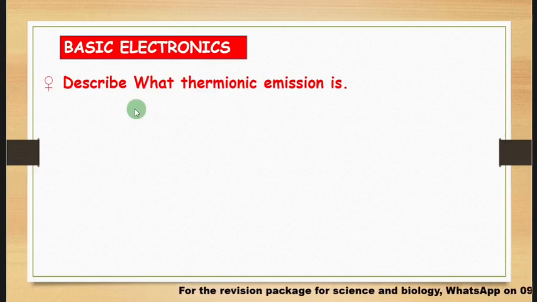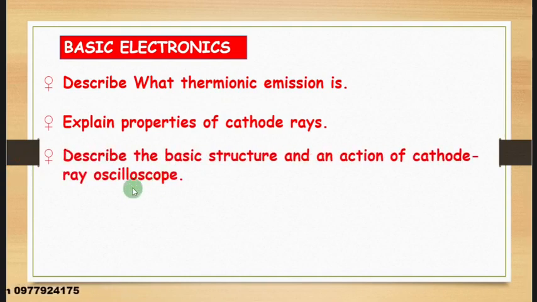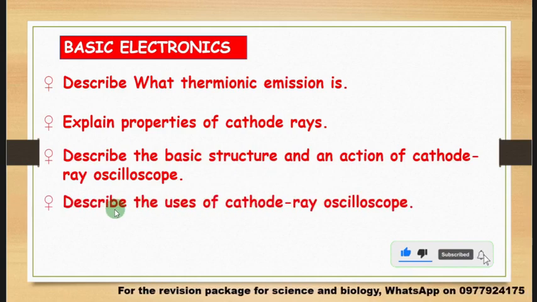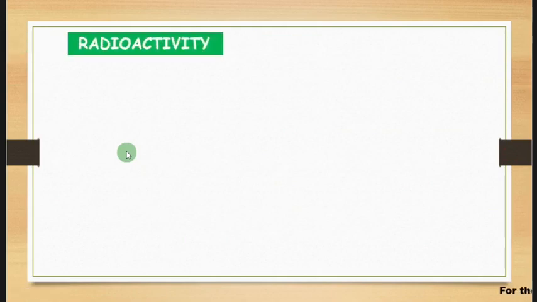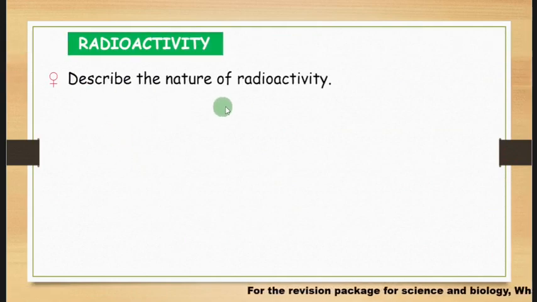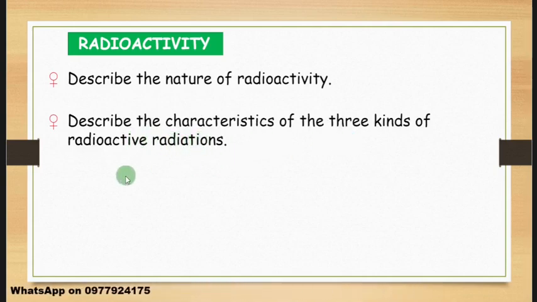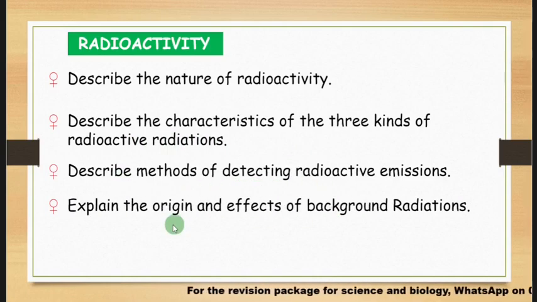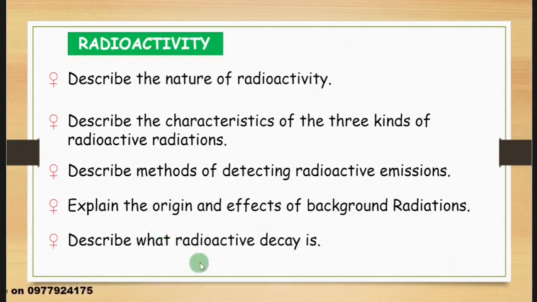Under basic electronics, describe what thermionic emission is, explain properties of cathode rays, then describe the basic structure and the action of the cathode ray oscilloscope, then describe the uses of the cathode ray oscilloscope, and then you need to look at radioactivity. Under radioactivity, describe the nature of radioactivity, then describe the characteristics of the three kinds of radioactive radiations, then describe methods of detecting radioactive emissions, then explain the origin and effects of background radiations, and then describe what radioactive decay is all about.